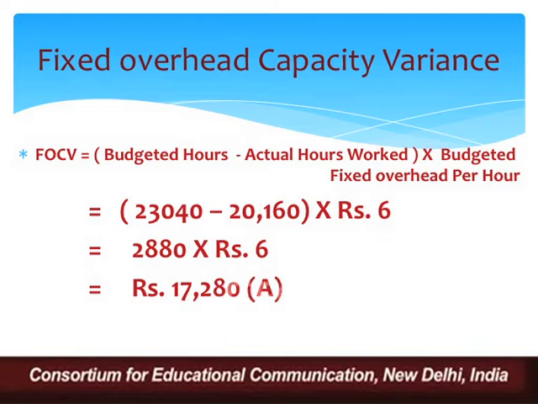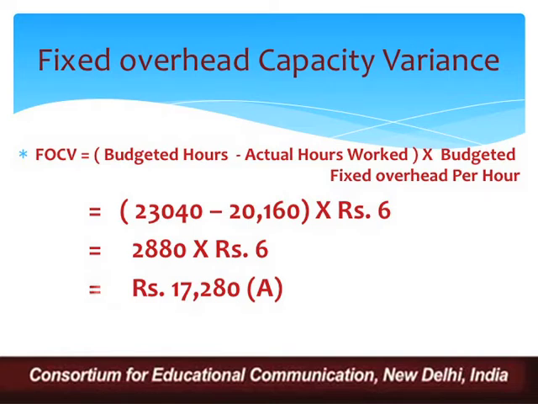Rate is ₹6. And since we are talking about capacity utilization, obviously it is going to be against our costing, it is going to adversely affect our costing. So 17,280 is going to be adverse. So try to understand, my dear students, every time when your actual hours are less than budgeted hours, it is not going to be favorable for us. When we are talking about efficiency, there it can be favorable. But when I'm talking about capacity variance, obviously my budgeted hours are 23,040 and I'm actually working for 20,160 hours. So this is going to negatively affect because I'm talking about capacity utilization.